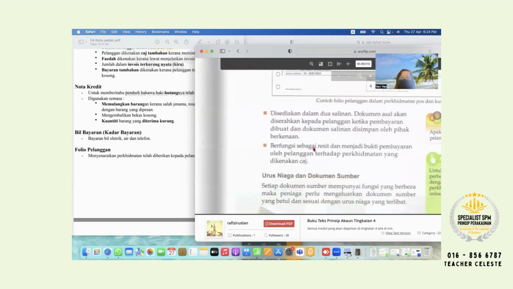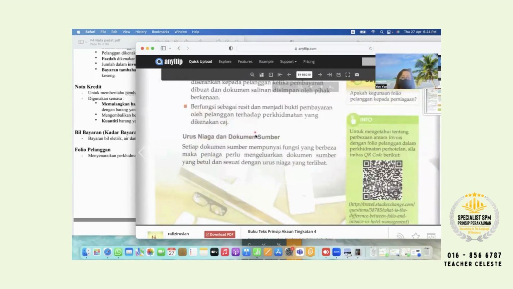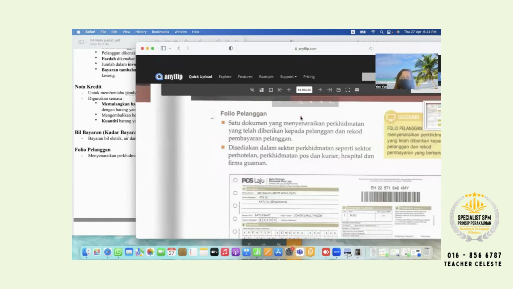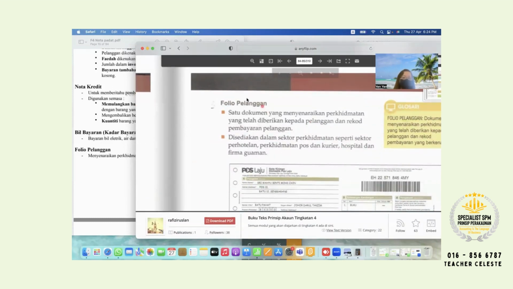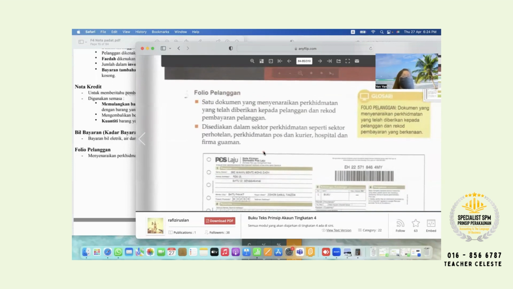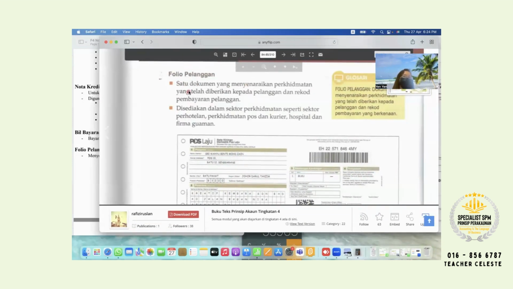Okay. Next, continue. Oh no, I thought that one is the last document already. This one is the last document. Sorry. Folio pelanggan. This one is just to update you only lah. Seldom keluar one. Okay, this one is not much keluar punya folio pelanggan.